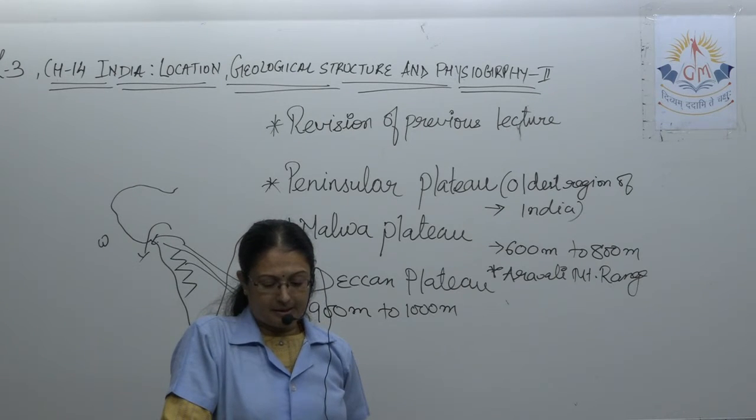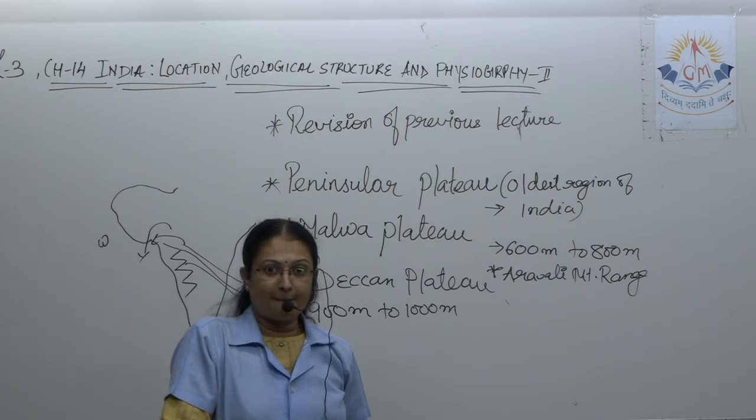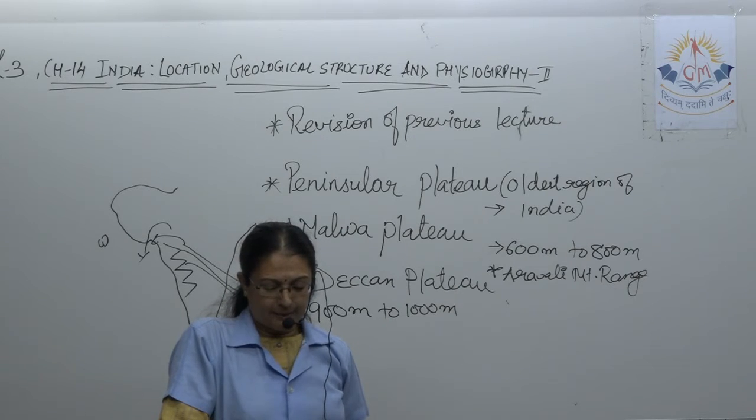It is known as the Sahyadri in Maharashtra and Karnataka, Nilgiri in Tamil Nadu, and Annamalai in the Cardamom ranges along the border of Kerala and Tamil Nadu. The southern portion of the Western Ghats is more lofty. This point also we will keep in mind.